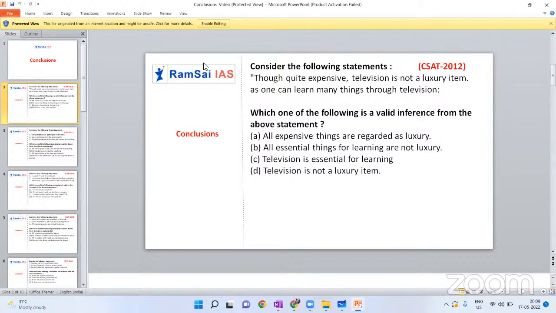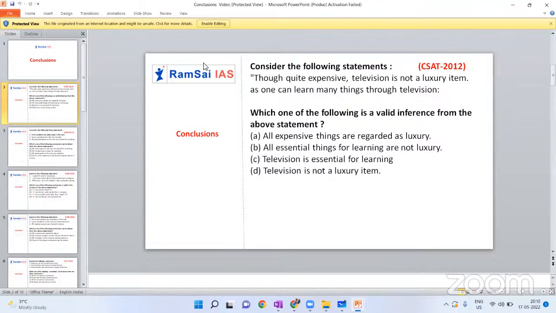Or, though quite expensive. Okay, what is the meaning, how can you say it is quite expensive? Television is 20,000, so are all 20,000 rupee items expensive? Hello boss, you should not overthink. Whatever the statement given, you have to read that one only. That is the first point you should remember. What is that first point? You should not overthink. You should not expect more information from the statement, and you should not assume anything.